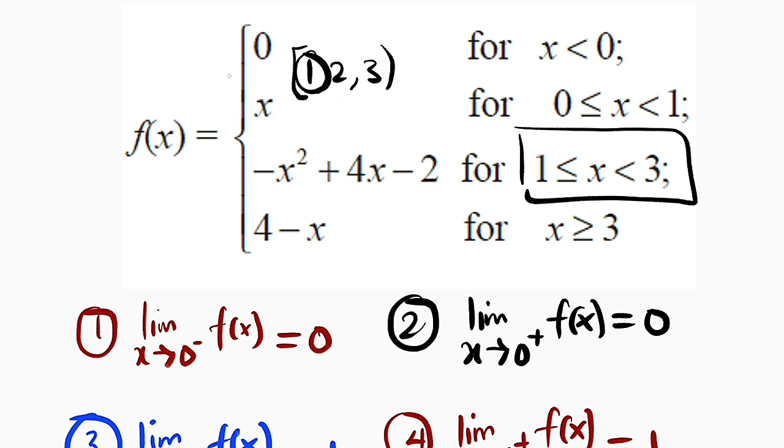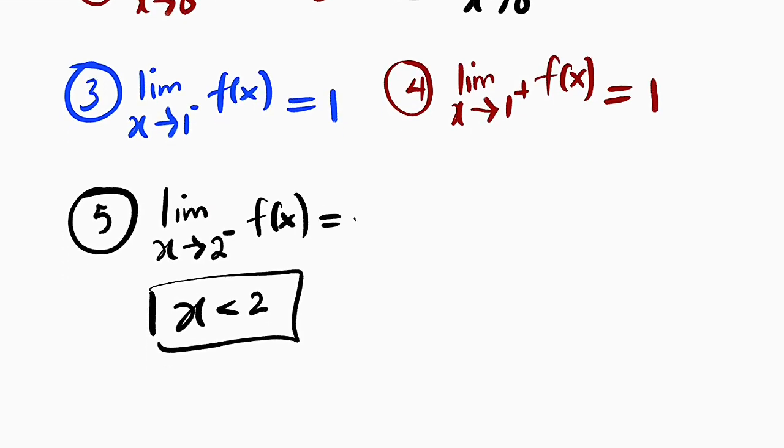So we have 1 here which is less than 2. Therefore, we are going to consider this function. So we have negative 2 squared is 4, plus 4 times 2 is 8. Then we have minus 2. We have minus 4 plus 8 is 4, and 4 minus 2 is 2. Therefore, the limit will approach 2 directly. This is equal to 2.